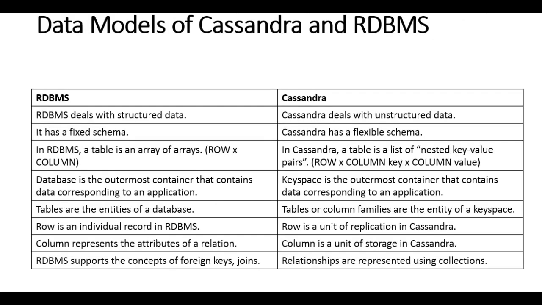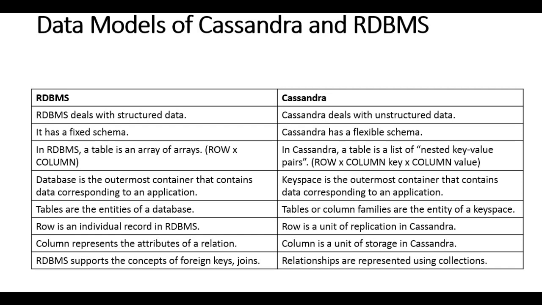Next is the data models. How do the data models of Cassandra and of RDBMS differ? These are the points that differentiate the data model of Cassandra from that of RDBMS.